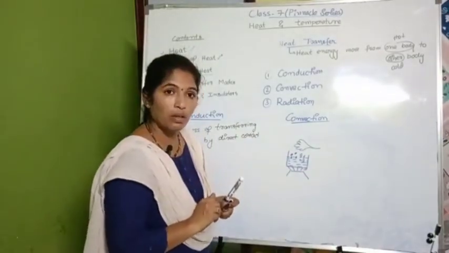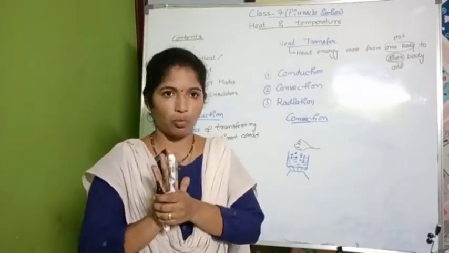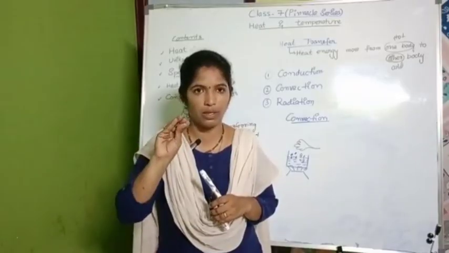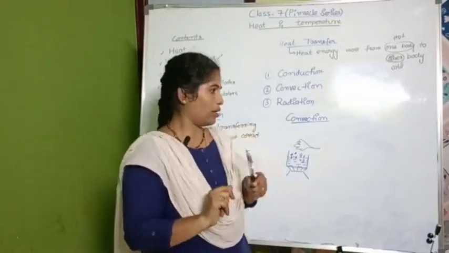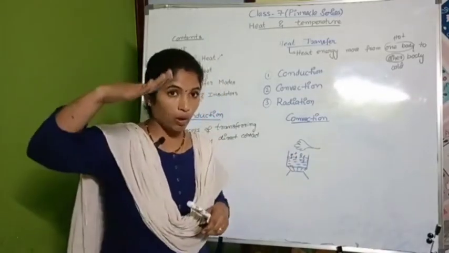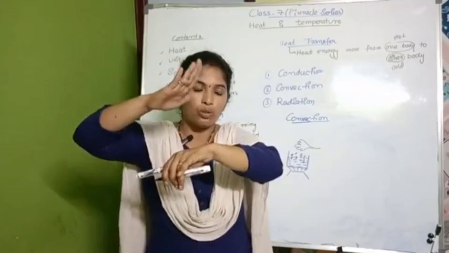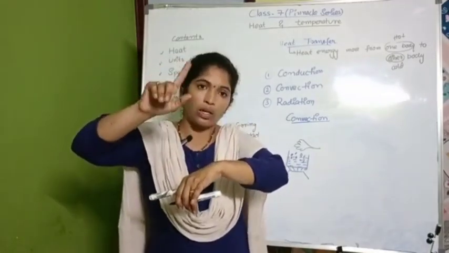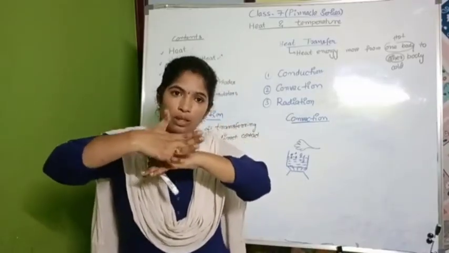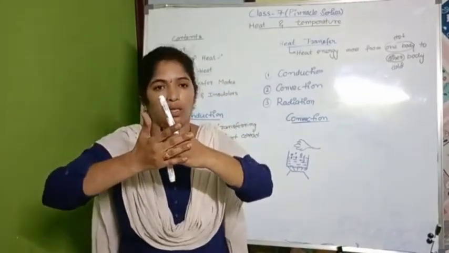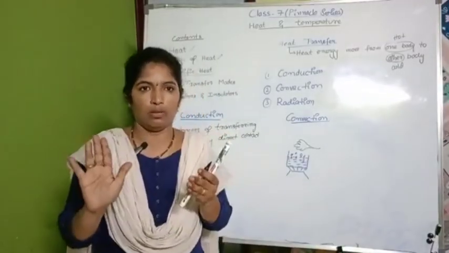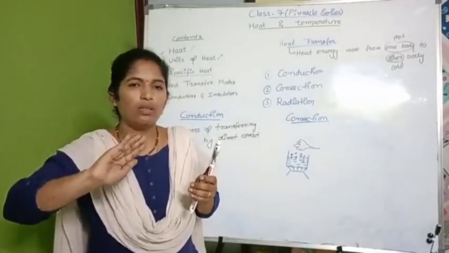What happened? Yes, first of all you feel that warmness, and you can even see that your hand becomes wet. Why? Because the boiling water is converted to water vapor, and the water vapor touches your hand so that your hand becomes wet. Even the water vapor has a temperature, so it transfers heat to your hand. That's why you get a warm feeling. If you place your hand for a long time, it will also burn your hand. That means it is difficult to place.